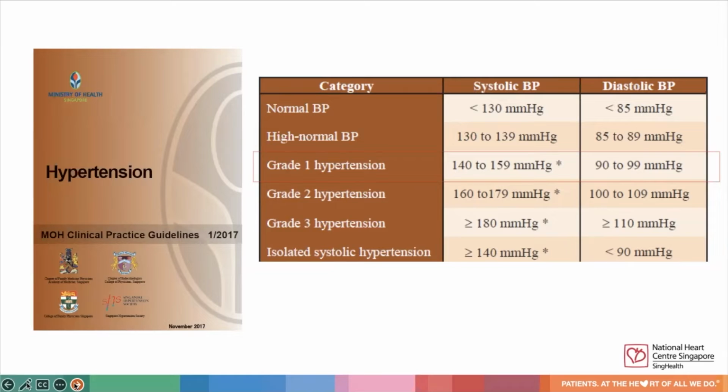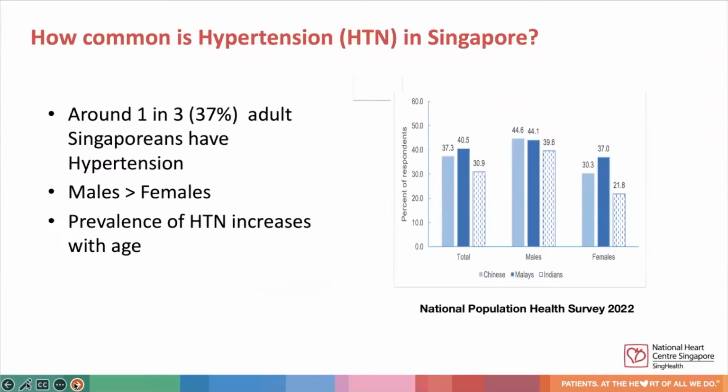Normal blood pressure is when systolic blood pressure is less than 130 and diastolic pressure less than 85. Anything in between normal blood pressure and grade 1 hypertension is known as high normal blood pressure. Mirroring global trends, hypertension is a common condition in Singapore, with around 1 in 3 adult Singaporeans having this condition. This condition affects more males than females, and the prevalence increases with age.